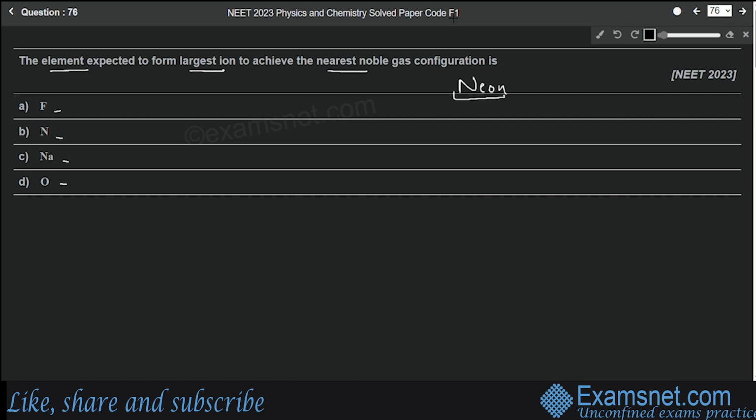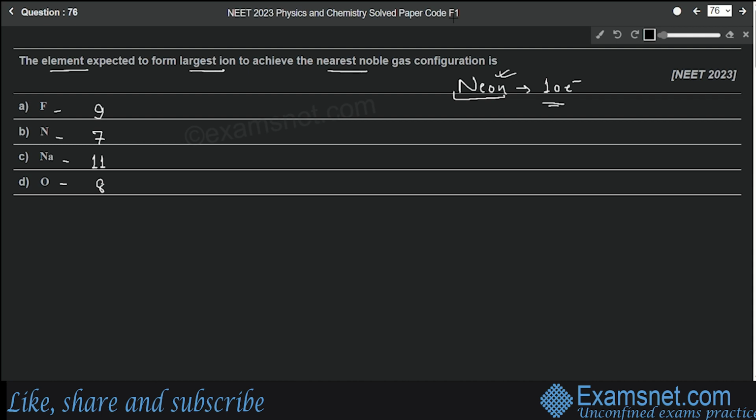Now what is the number of electrons in neon? 10 electrons. Now let's check the number of electrons in each of the given elements. First option is fluorine. So the number of electrons in fluorine atom is 9. Number of electrons in nitrogen is 7. Similarly, the number of electrons in sodium atom is 11 and that in oxygen is 8. Now they have to acquire the noble gas configuration, the configuration of neon gas. That means the number of electrons must be equal to that of neon. Neon has 10 electrons.